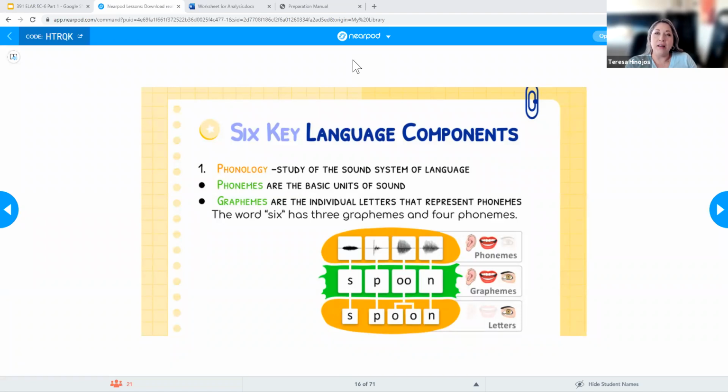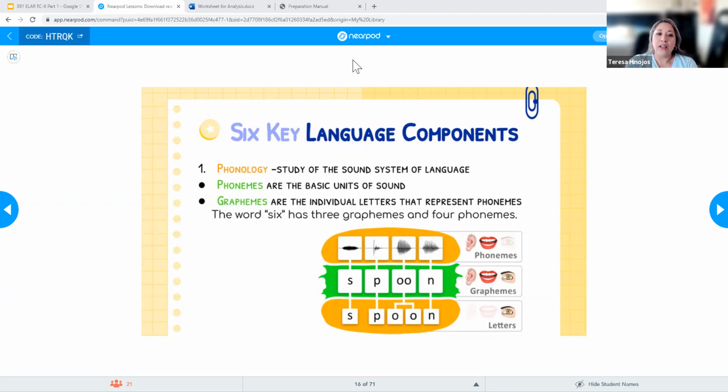For example, when it comes to phonemes, let's say I'm talking about the word cat, right? The phonemes in the word cat are k, a, t. Those are the individual sounds that make up the word cat. That's what we're talking about in terms of phonemes. All languages, whether we're talking about Spanish or English or Chinese or Japanese, are going to have a set number of phonemes for that language, okay? And graphemes refer to the individual letters that represent the phonemes.